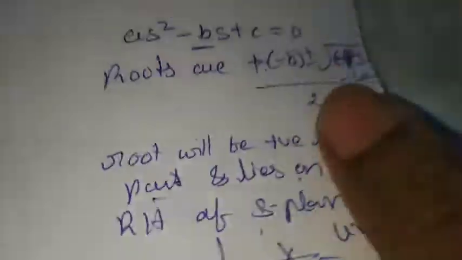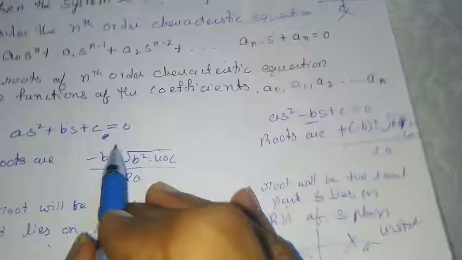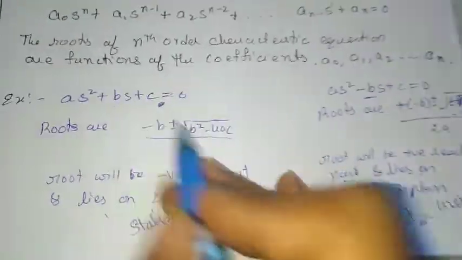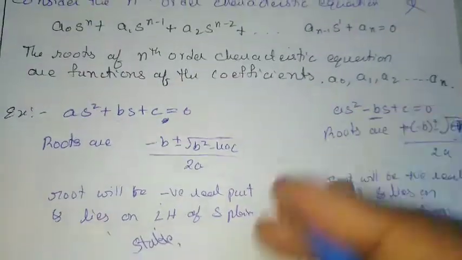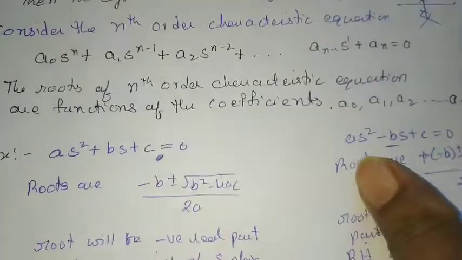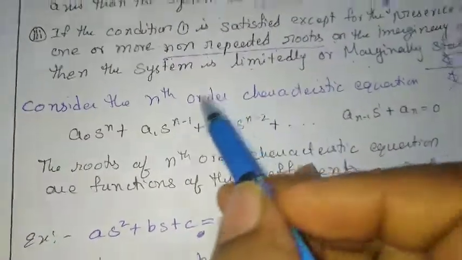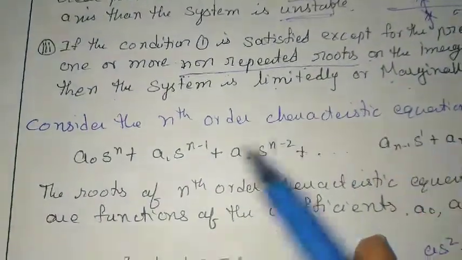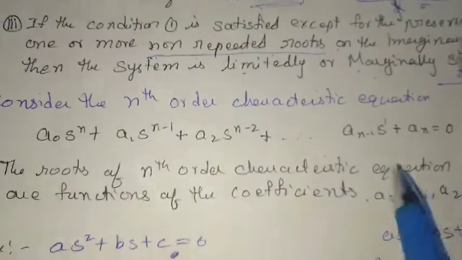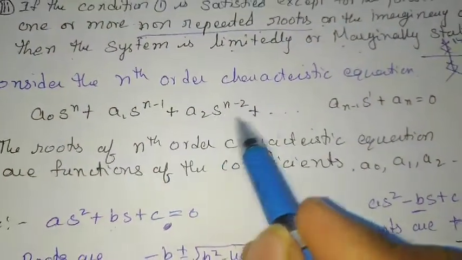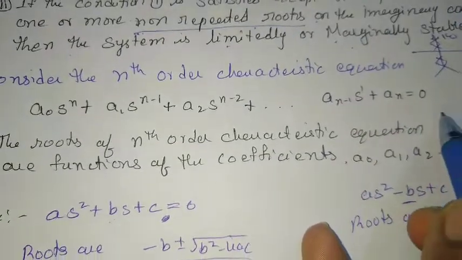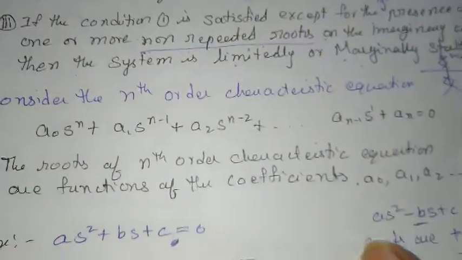So for a second order system, if we analyze like this, the roots are functions of these coefficients, and based upon these coefficients we can decide whether the root is on the right side or left side, and the system is stable or unstable. So if I have an nth order characteristic equation, the roots of the nth order characteristic equation are functions of the coefficients a0, a1, a2, an minus 1 and an. So based upon the coefficients, we will decide whether the system is stable or not.